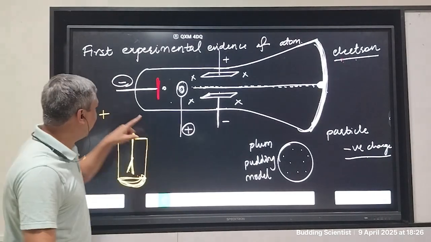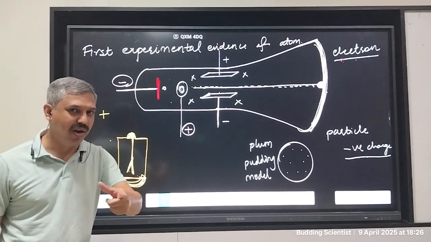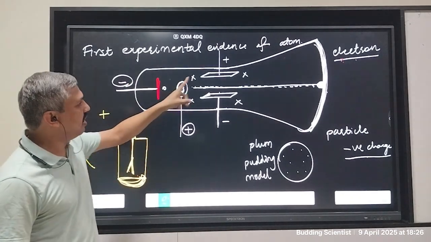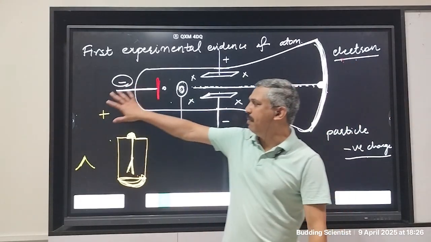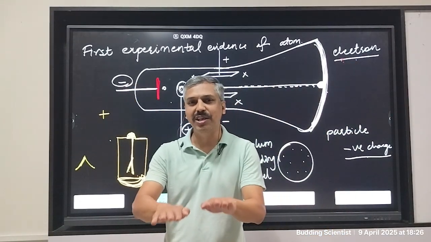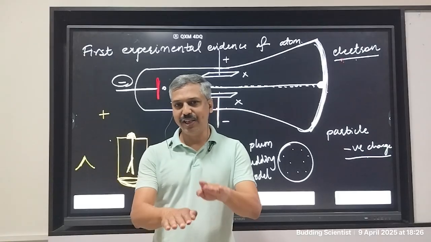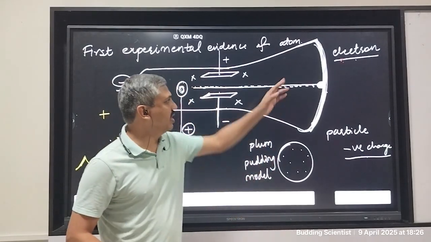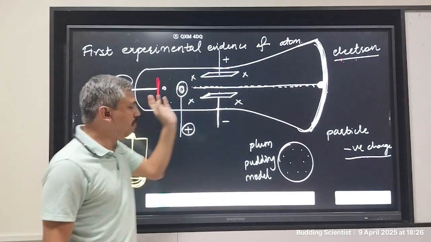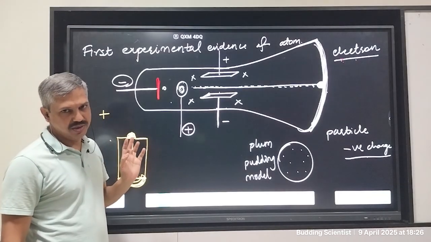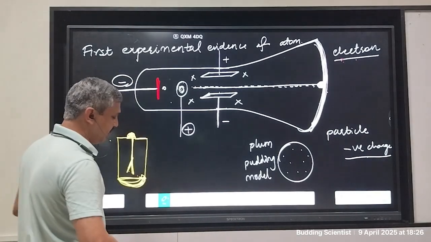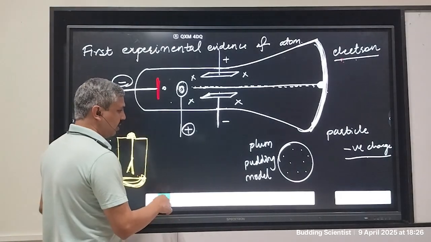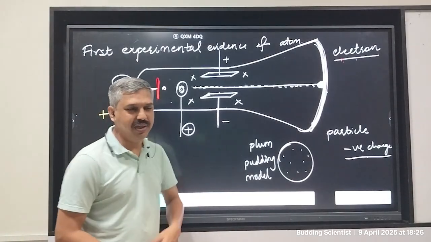It means that the entire rod is electrically neutral, and the rod can be neutral if the number of electrons, which are negative particles, and the number of positive particles balance each other. And this balance can only happen if the total negative charge is equal to the total positive charge. So Thomson came to this conclusion.